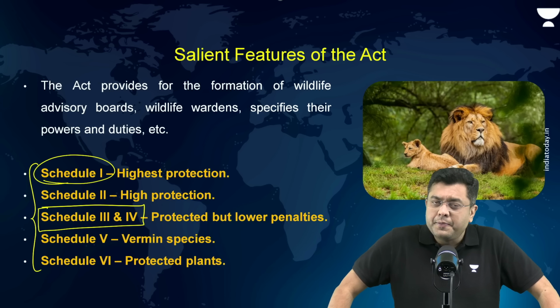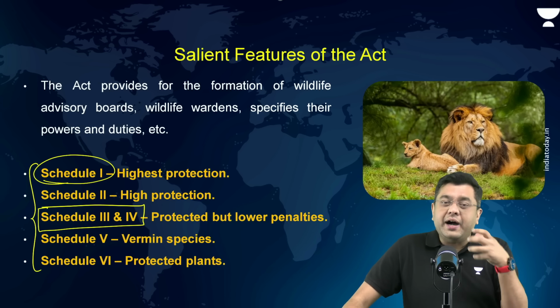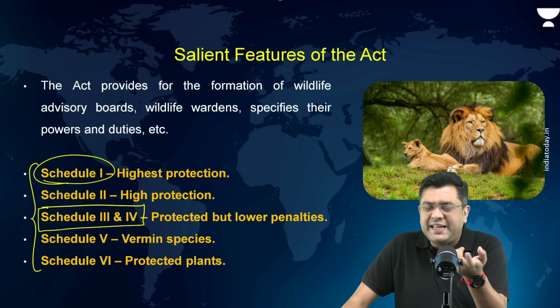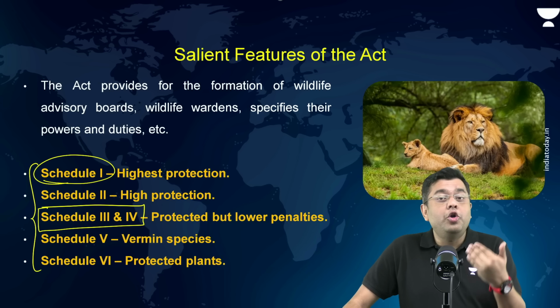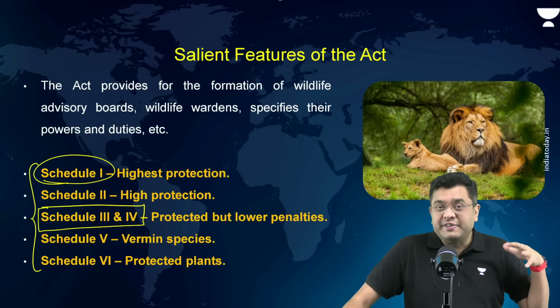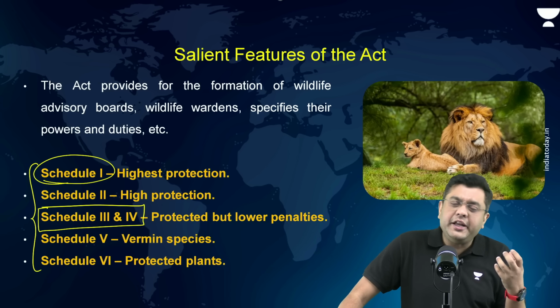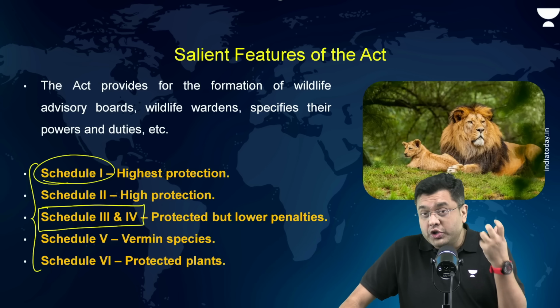What are vermins? Vermins would be those particular unwanted species. So, in a particular state, for example, let's suppose a nilgai has created a lot of havoc in the farmlands of that state, or the monkey population creating havoc in the apple orchards of Himachal Pradesh.